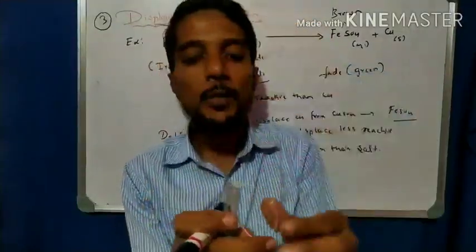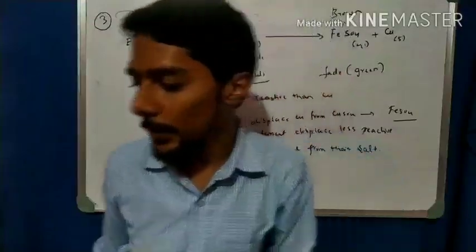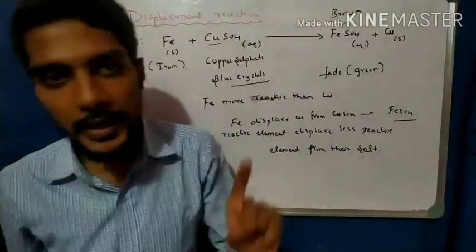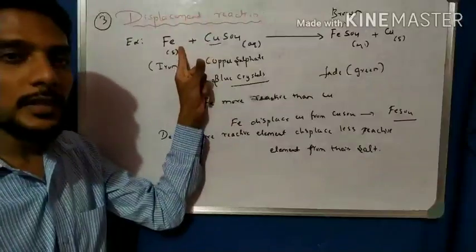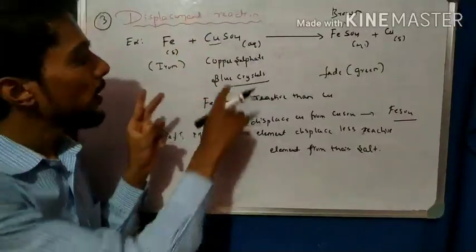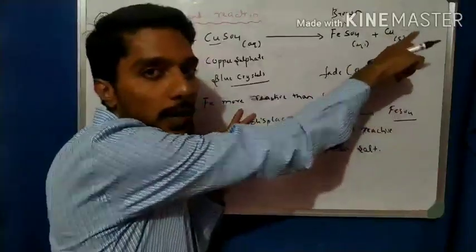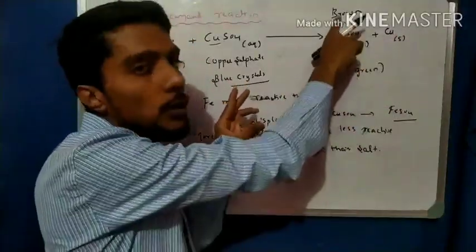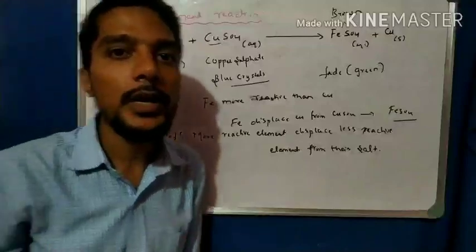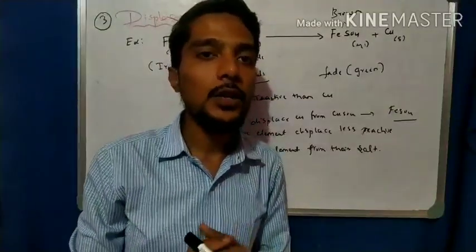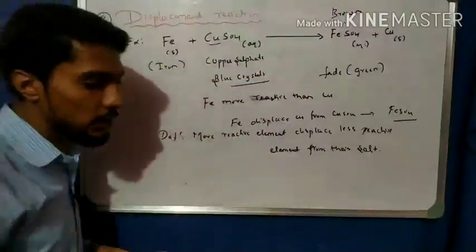So in this reaction there are three changes. One change is displacement: the more reactive displaces the less reactive one. Second, the blue color is converted to green color, due to the copper being separated. And third, the nail is converted to a brownish color, a reddish brown color. So that is what a displacement reaction is.